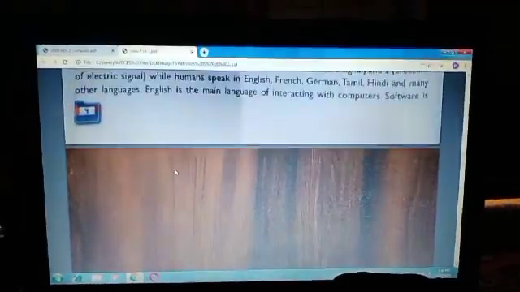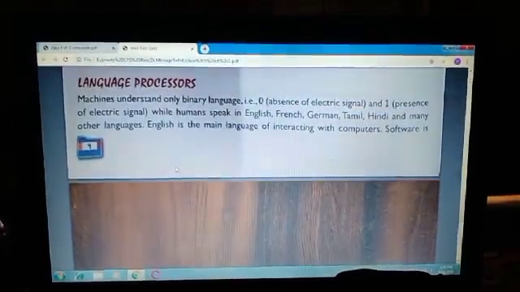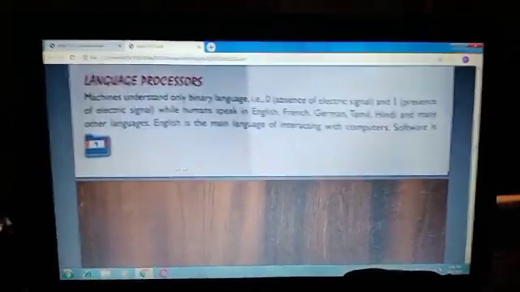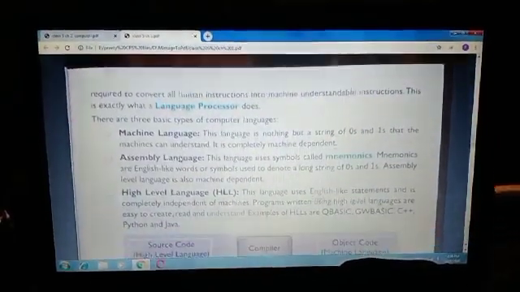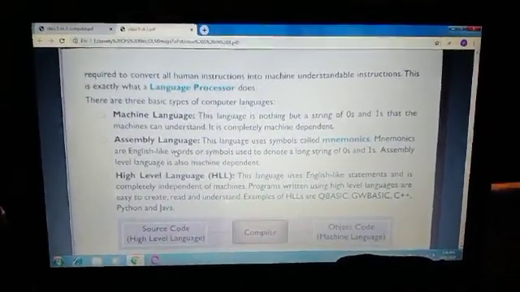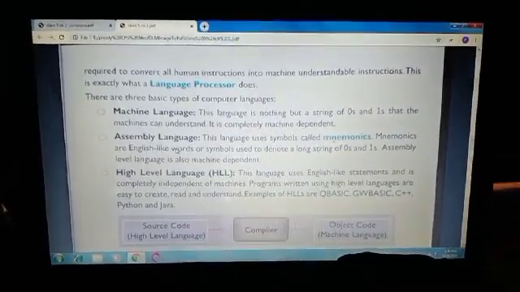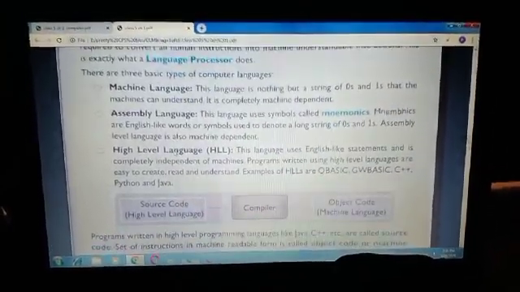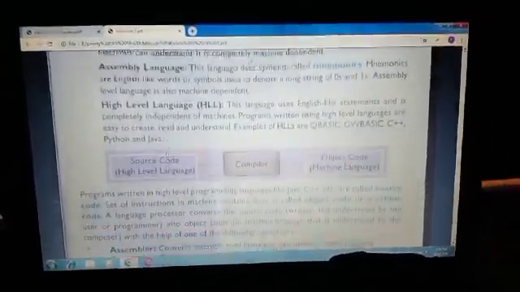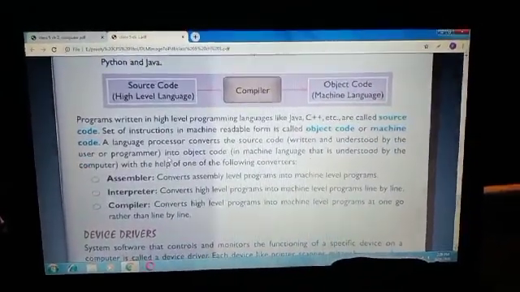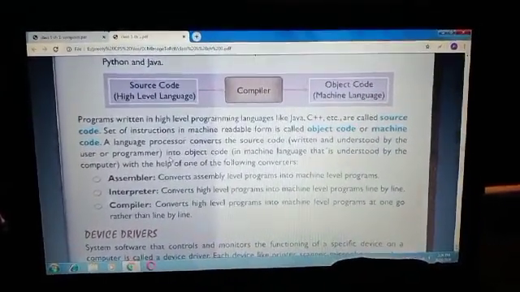About language processor, you have to revise language processor. Language processor also has 3 parts. This is language. How many types of language? Machine language, assembly language and high level language. So read this. And assembler, interpreter and compiler.